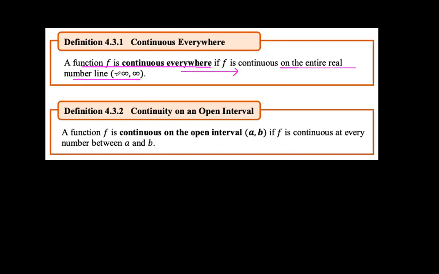So whatever number you pick with that given range of domain, when we say range of domain, we're talking about the interval, okay? The possible values for the domain. You will always find a function value which is defined, okay? And if that is so, then that function is called continuous everywhere.